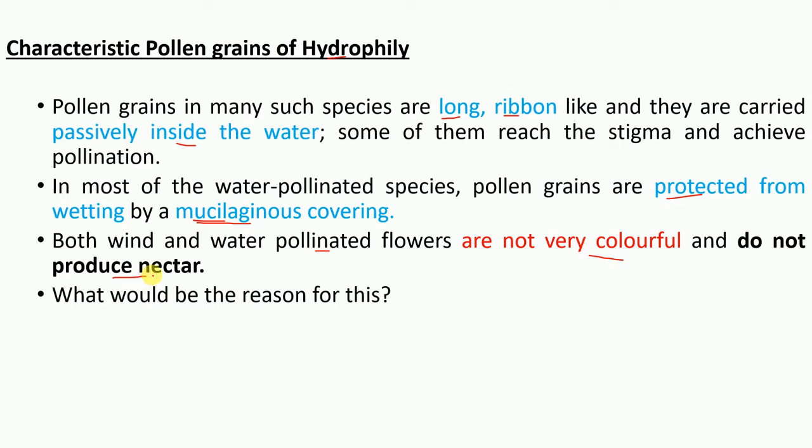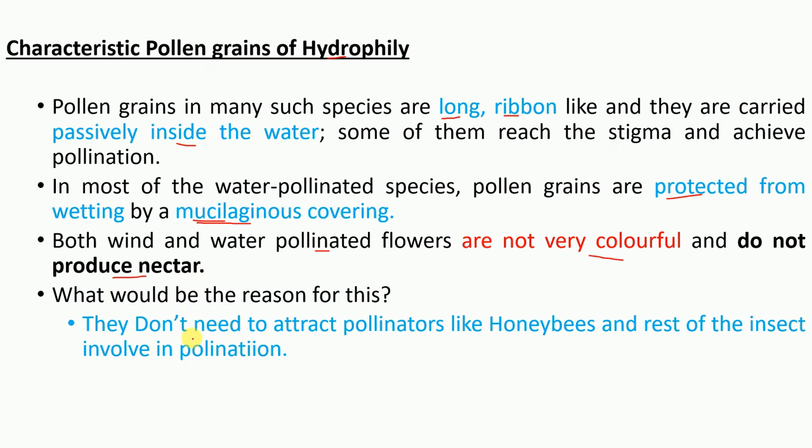So what would be the reason behind this, why they are not producing nectar and are not colorful? The reason is they don't need to attract pollinators like honeybees and other insects involved in pollination. They don't need to attract these insects. That's the reason they are not colorful and they do not produce nectar, right?